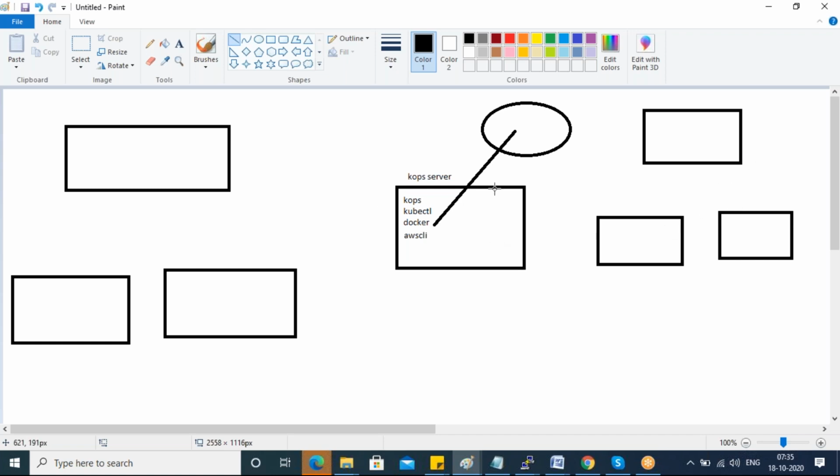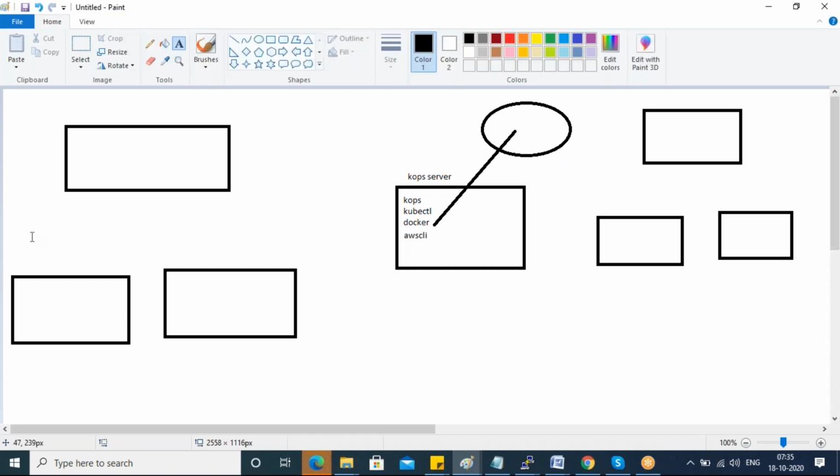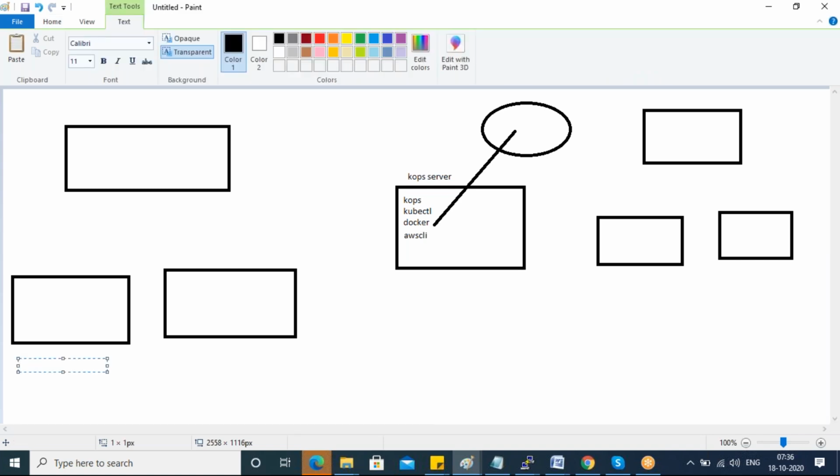So why should I go with the kops method instead of KubeADM? Guys, I told you one thing in yesterday's class. I hope you remember the load balancer and normal node port concept. While creating a service, we have three methods. One is node port, one more is load balancer, one more is cluster IP.